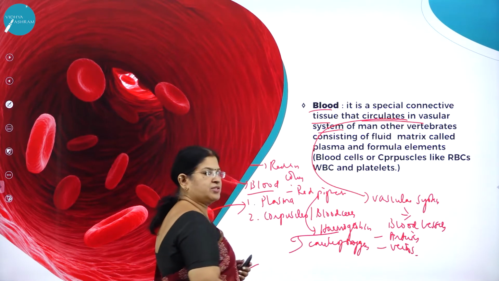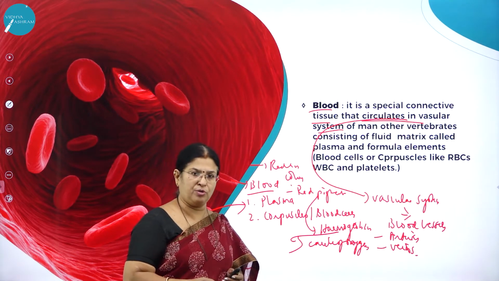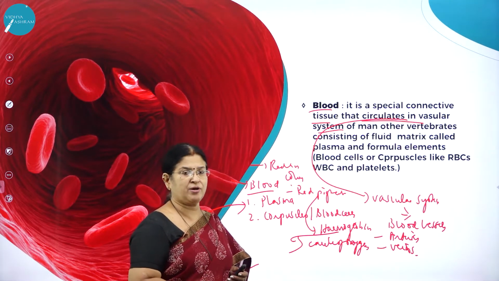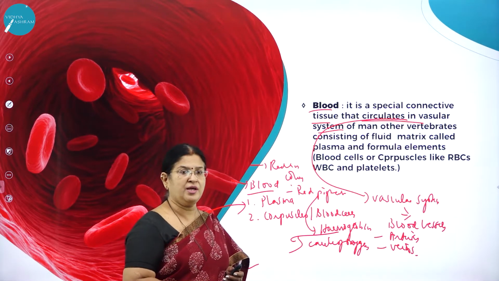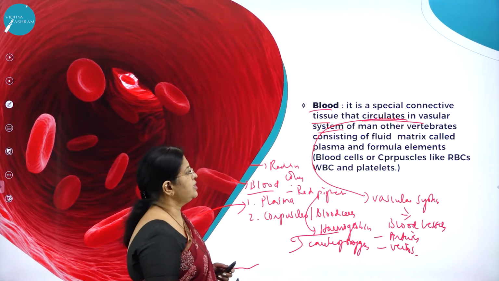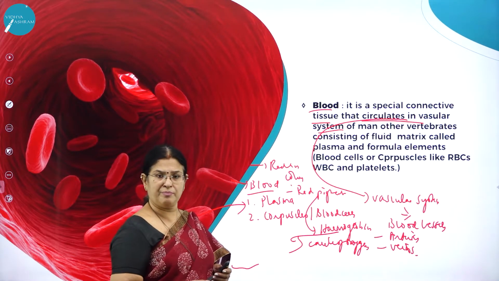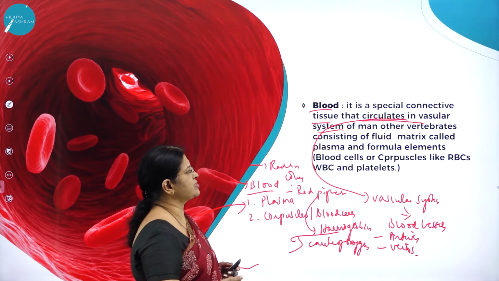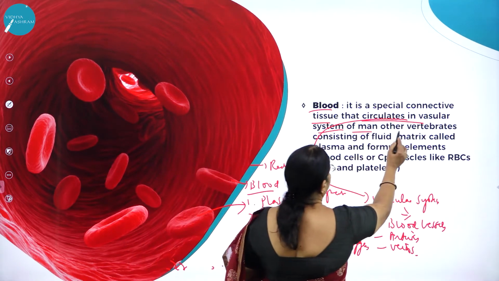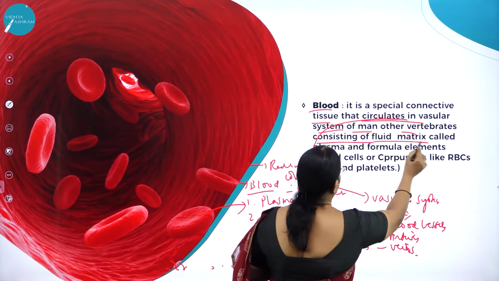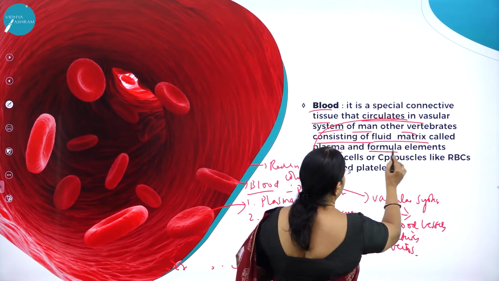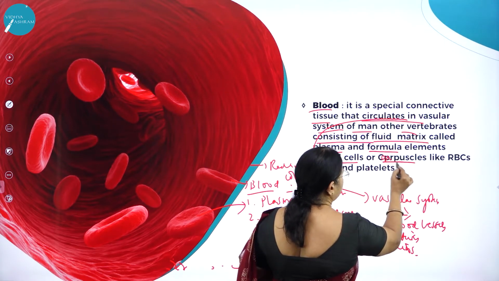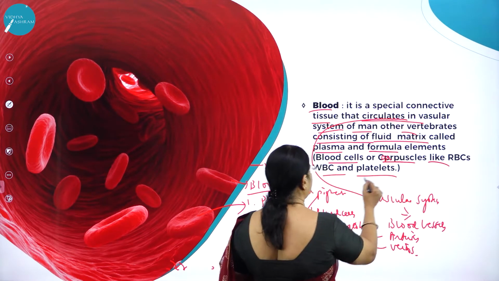When it is carrying oxygen, it is called oxyhemoglobin. And at the same time, it picks up the impurity of the cell, that is carbon dioxide, when it is called carboxyhemoglobin. So very important is blood. It is a special connective tissue that circulates in the vascular system of man and other vertebrates, consisting of fluid matrix called plasma, and formed elements, meaning blood cells or corpuscles like RBCs, WBCs and platelets.